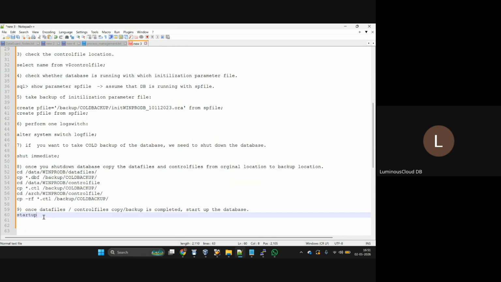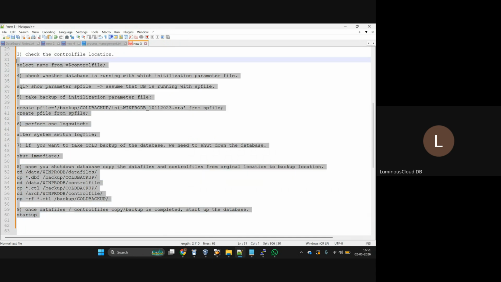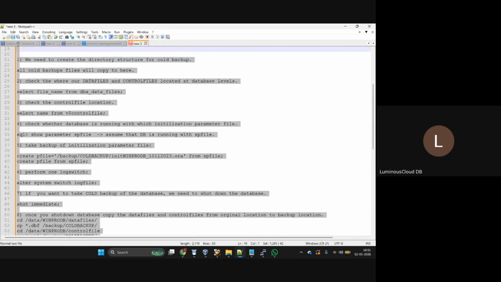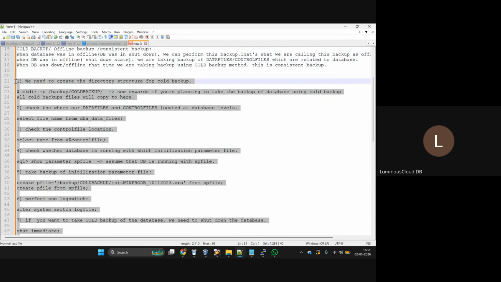This is what we used in the olden days, when the Oracle software was first introduced. Even now, if you want to take it, you can. That's fine. But let's take an example. Let me do the backup first. I will tell you the disadvantages later, so that you can tell me whether this backup is useful or not, or whether we can use this backup in real time or not.